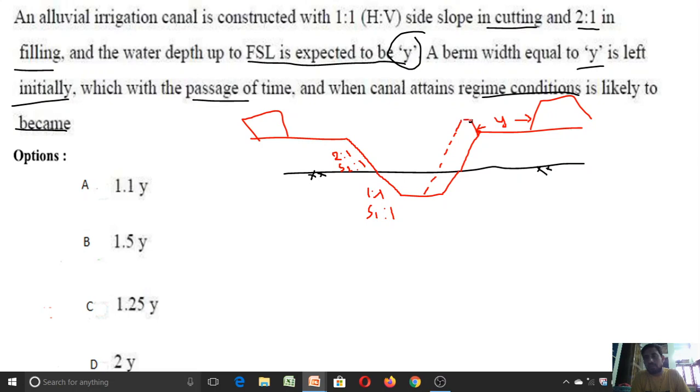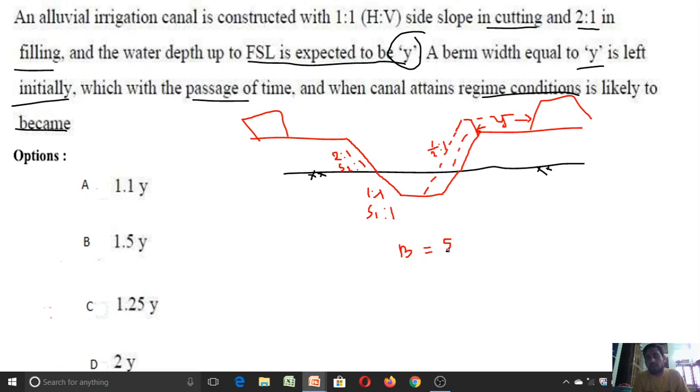The silt may be deposited. Then the slope is reduced to 1 by 2 is to 1. Then when it attains half is to 1, we can say the canal attains the regime condition.